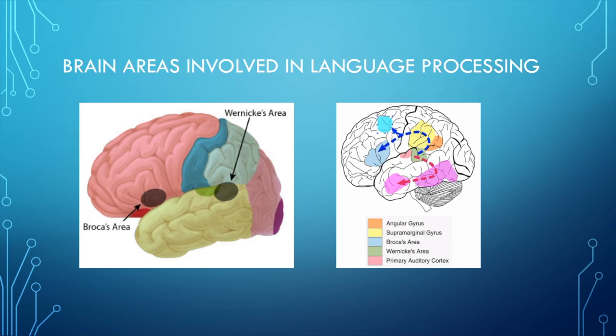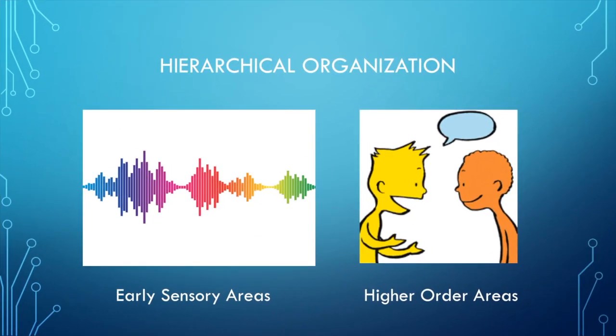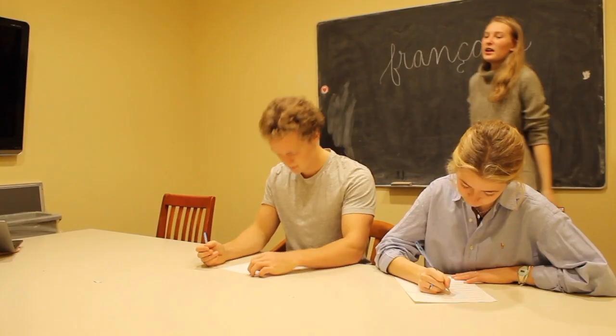This model proposes a ventral stream, largely involving the structures in the temporal lobe, which processes speech signals for semantic comprehension, and a dorsal stream involving structures at the parietal-temporal junction and in the frontal lobe, which translates acoustic speech signals into articulatory representations. The auditory system is hierarchically organized. Early sensory areas are responsible for representing low-level physical properties of a stimulus, also known as the form, while higher-order areas are responsible for representing increasingly abstract content.